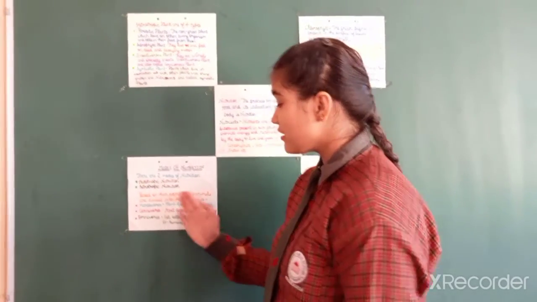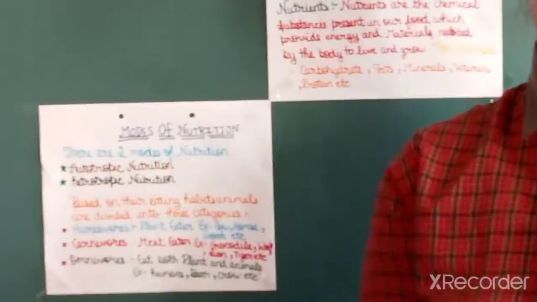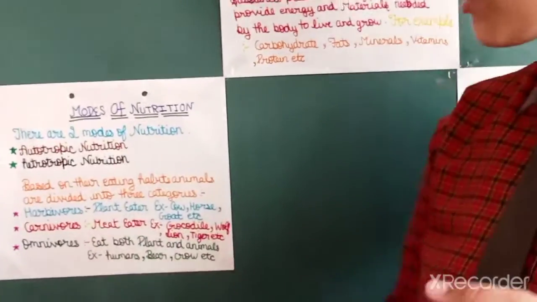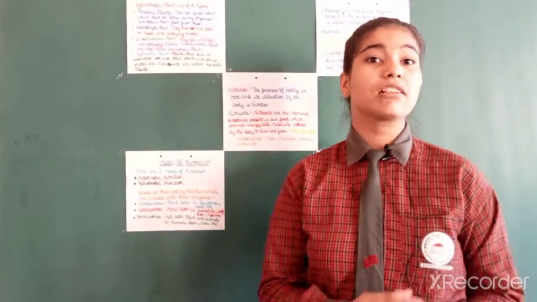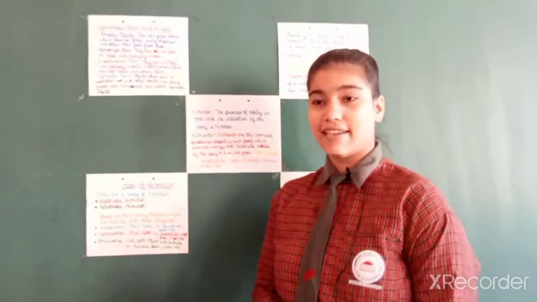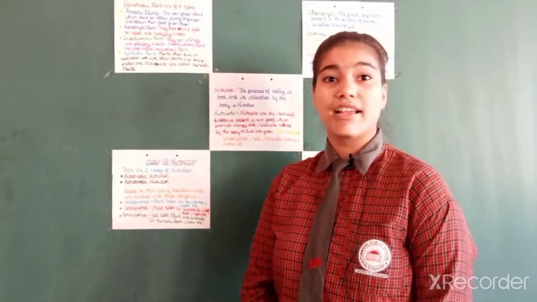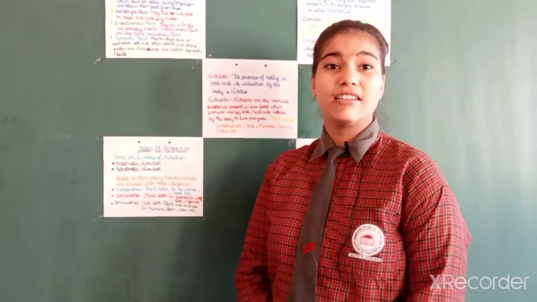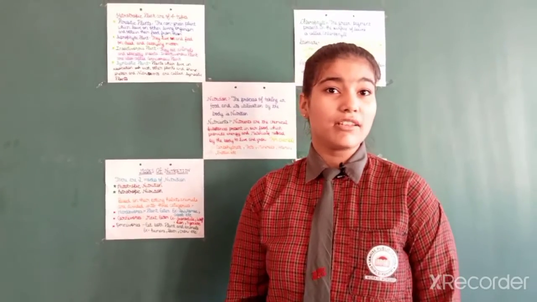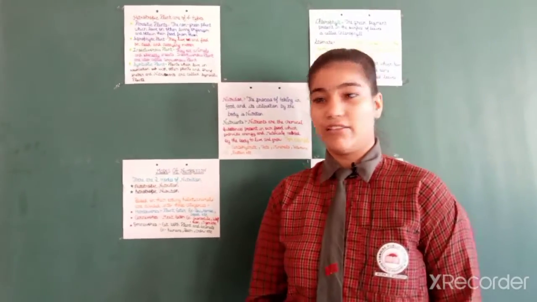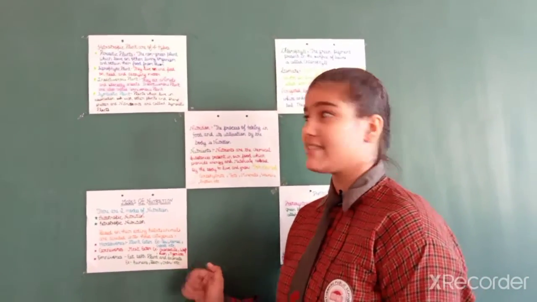Now, based on their eating habits, animals are divided into three categories: herbivorous, carnivorous, and omnivorous. Herbivorous. Plant eaters are known as herbivorous. For example, cow, buffalo, goat, etc. Carnivorous. Meat eaters are known as carnivorous. For example, crocodile, lion, tiger, wolf, etc. Omnivorous. Omnivorous eat both plant and animal. For example, human beings, bear, crow, cockroach, etc.